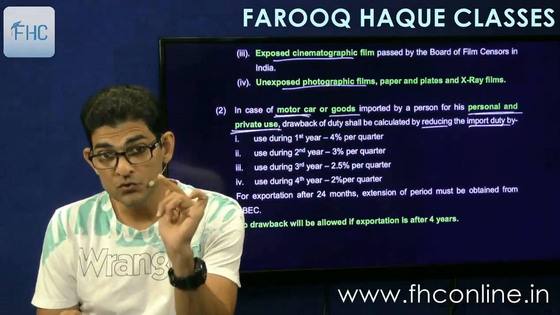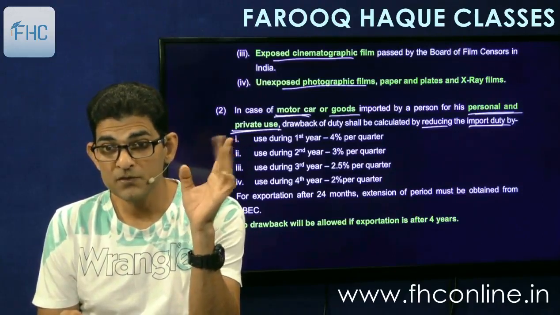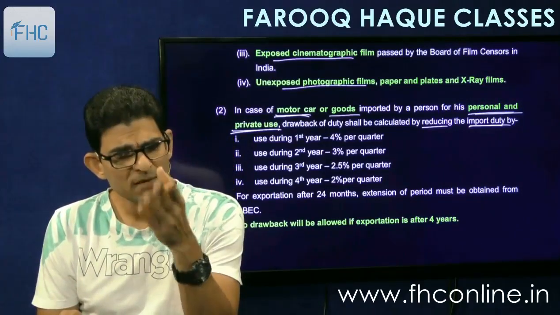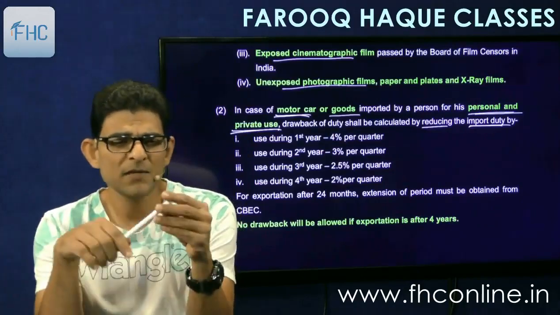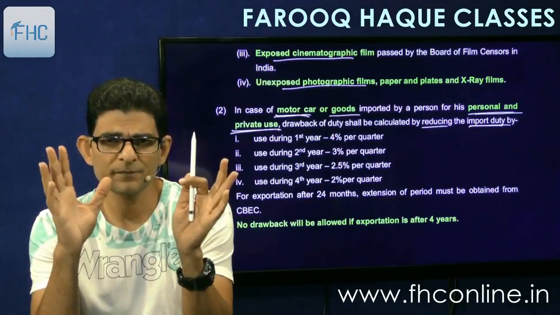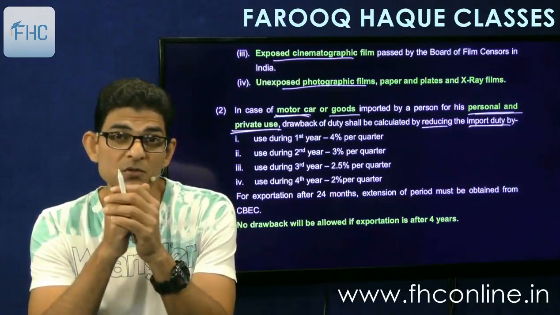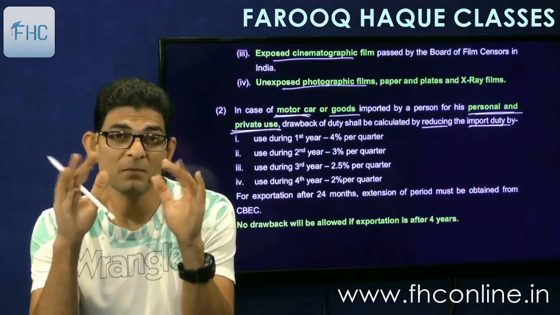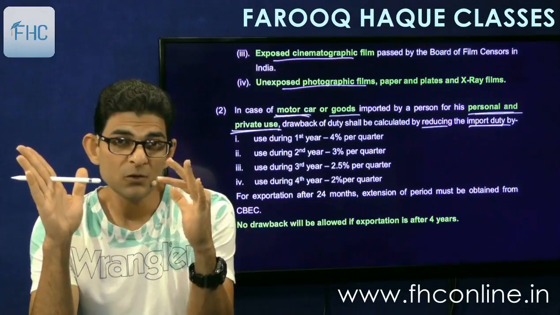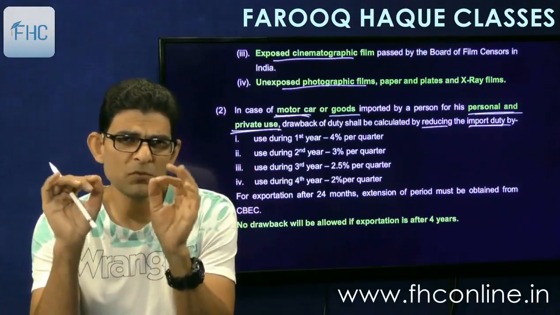So it says reducing the import duty, means whatever import duty was paid, that will be taken as a base. From there we will reduce for use during the first year 4% per quarter. Means if I have imported some goods, say a motor car, for my personal use, and then I am re-exporting it after just 1.5 months. So 1.5 months will be taken as 1 quarter. So 4% will be reduced. Means I will get drawback at the rate of 100 minus 4 is equal to 96%. If it becomes 2 quarters, means one complete quarter and maybe one part, that part will be deemed to be a full quarter.